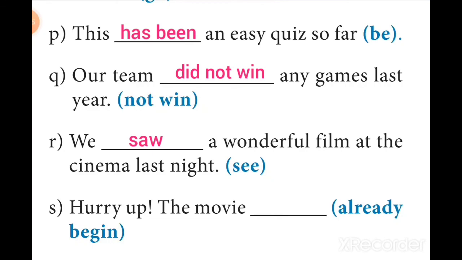Ultimately, the next sentence is S. Hurry up, the movie dash. Within the brackets, the V1 is already begin. The keyword already here suggests that this should be written in present perfect, and so the answer is has already begun. Thus, the sentence goes like this: hurry up, the movie has already begun.